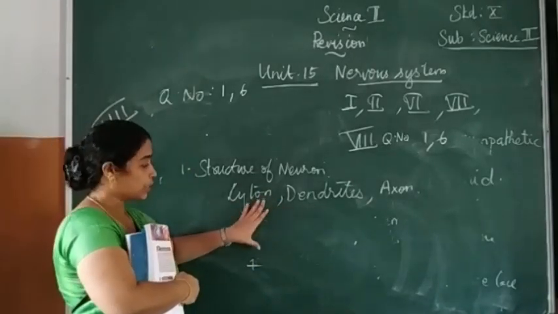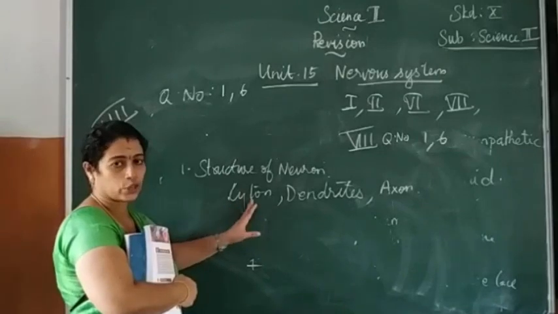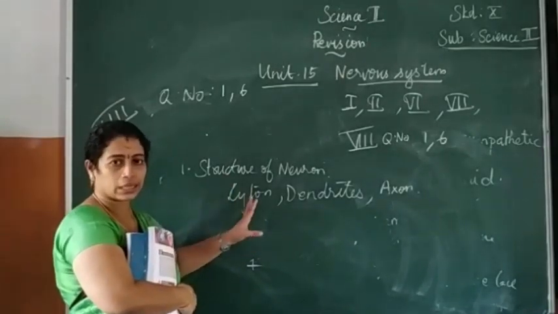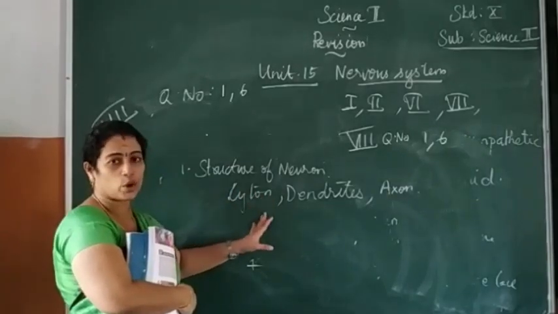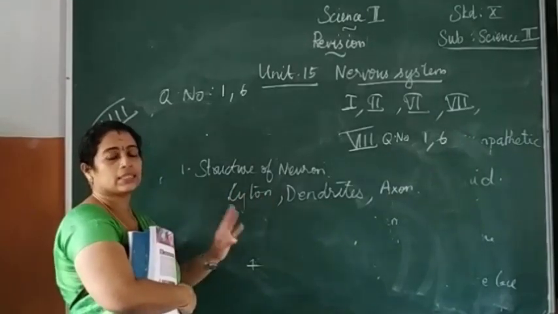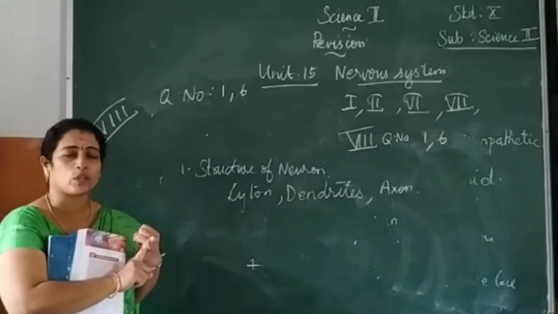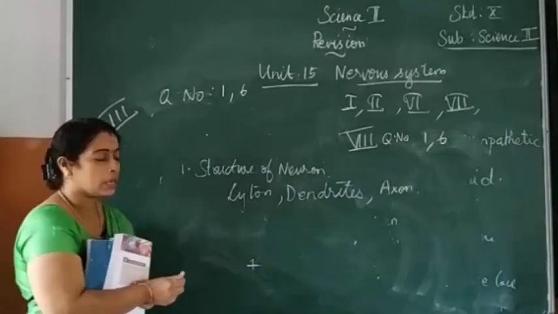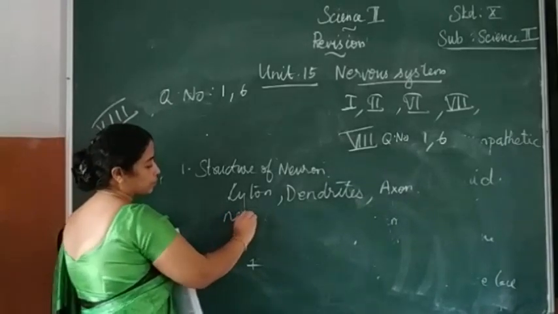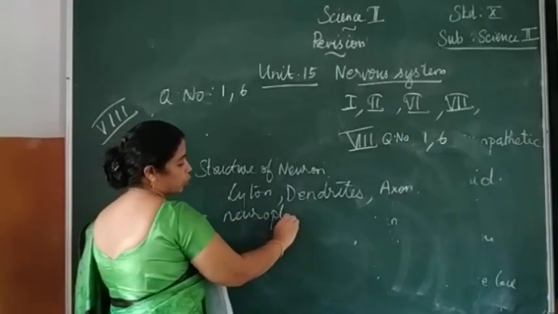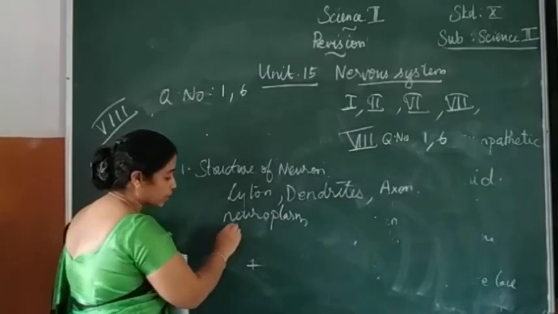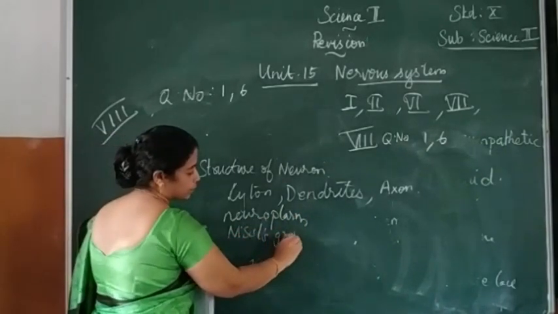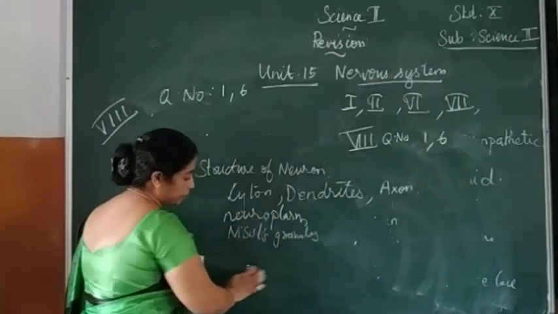So once again, first part is the cyton. It is also known as cell body and perikaryon. The cytoplasm is called neuroplasm. It consists of many granular structures known as Nissl granules.